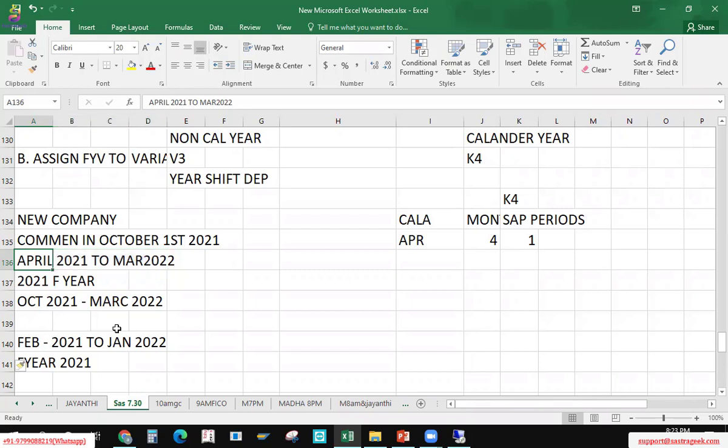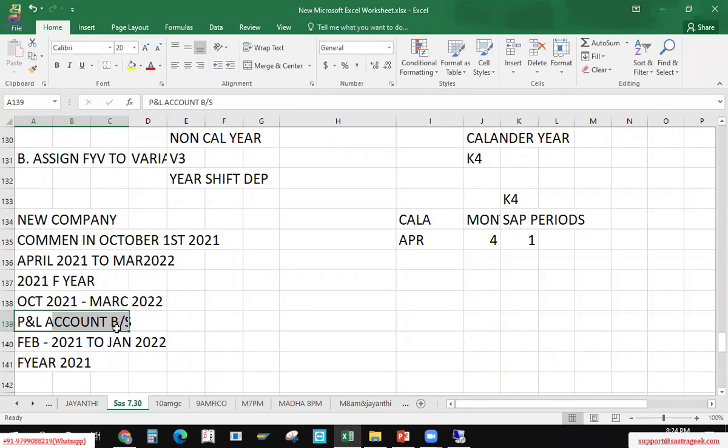Okay, so whatever extract you get, P&L account, balance sheet, you will get from here itself. You will come to know the financial statement of a company from FI only, not from CO. So if you have an MNC and the global company is reporting in calendar year, how can controlling follow that if we're locally defining a V3? Is it possible for FI to follow V3 and controlling to follow K4?